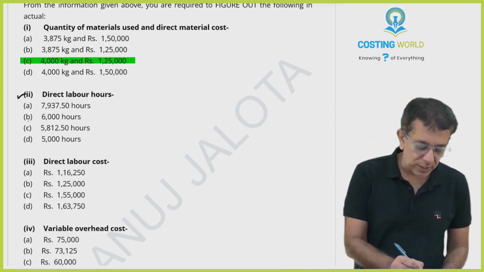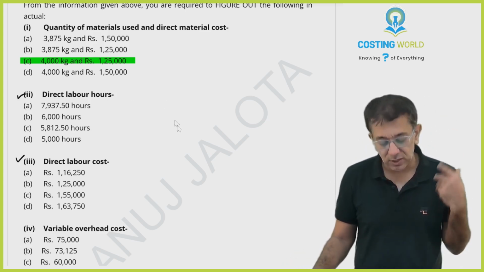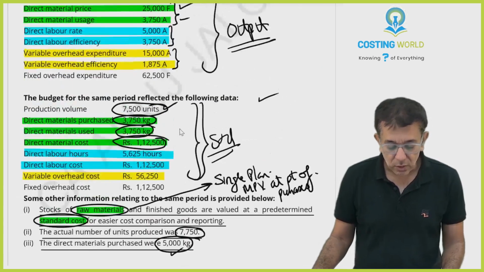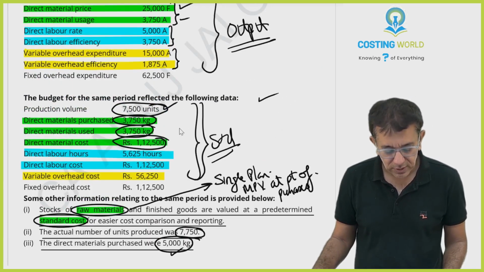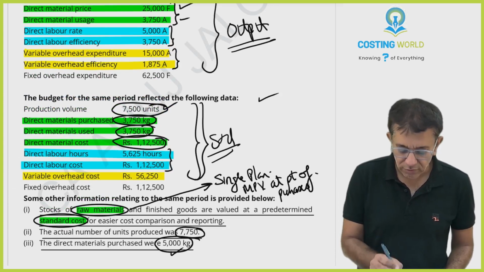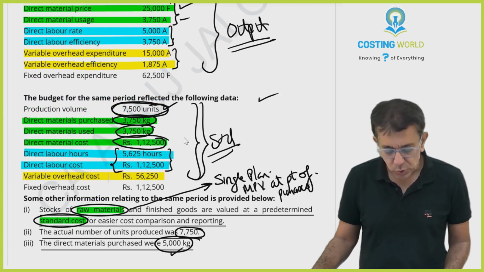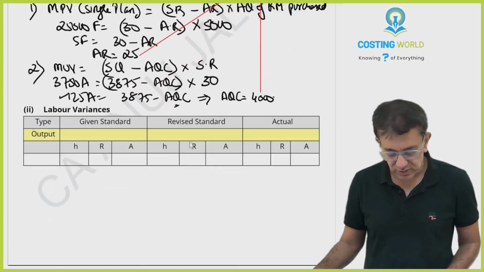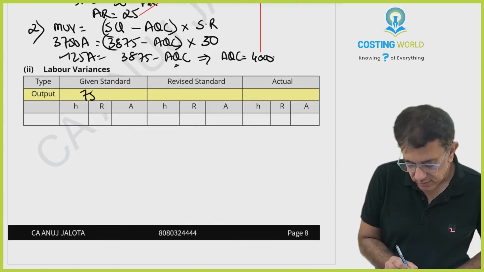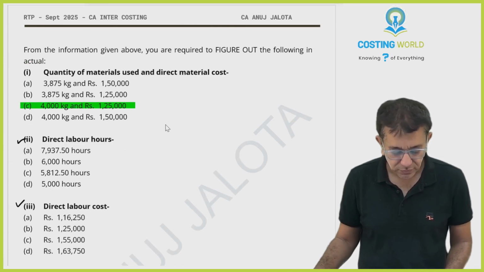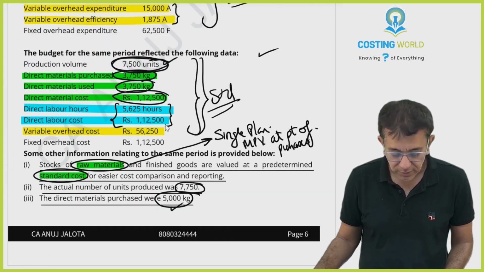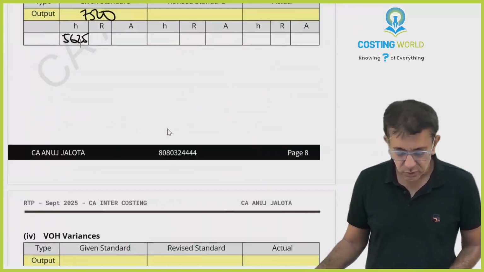Now, parts 2 and 3 are all about labor, so let's start doing labor. See, for labor, you have got two pieces of information. For 7,500 units, 5625 labor hours should have been used, and 112,500 should have been the labor cost.